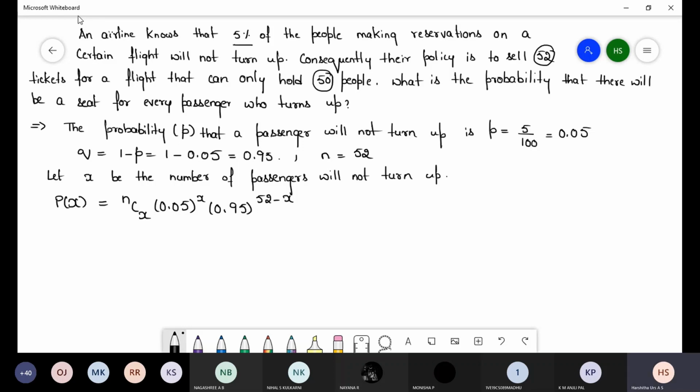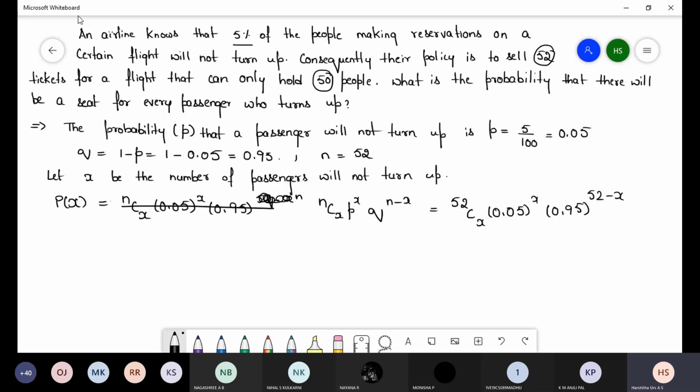So here you can write the formula: nCx p^x q^(n-x). Now we can write 52Cx (0.05)^x (0.95)^(52-x).